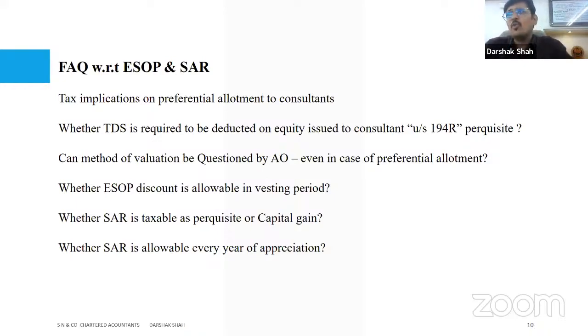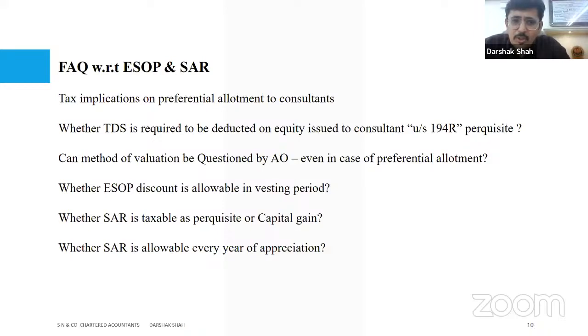So here also, when you go for equity allotment and you are giving equity to the consultant as part of the services they are going to provide, I am seeing that yes, this particular section might get triggered here, right? Because the consultant is going to get this as a perquisite, and he is going to offer the value of it as income in year 1, right? So that's something which needs to be looked upon and taken care of.